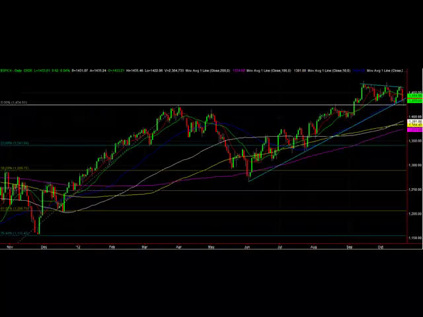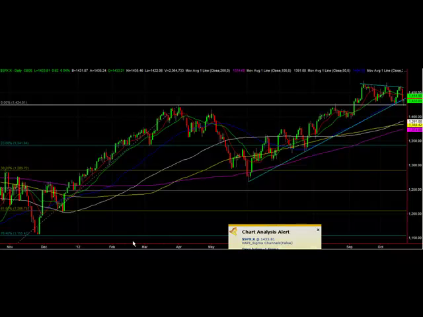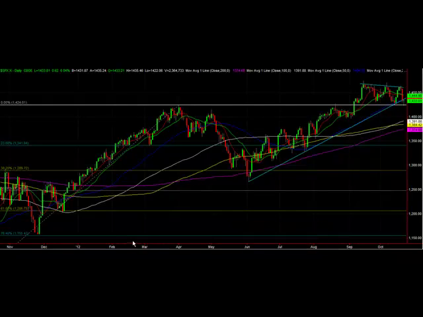If we go to our moving average, you could see here we broke the upward trend line. We had also the 50-day moving average Friday, and today we close above it, just at it. So we're going to have to watch here what's going to happen tomorrow. We want to get above this upward trend line that is acting now as resistance.